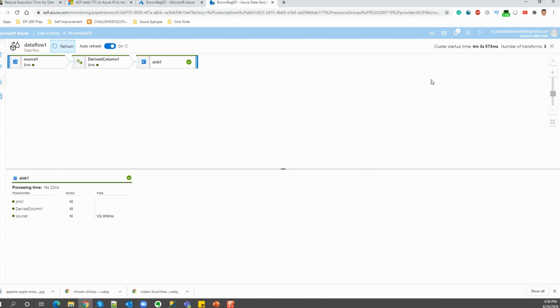So there is no point in turning on the TTL, because it will add to the overhead. So remember this, only in case of sequential execution of the data flows should you enable the TTL. So this is it, guys.